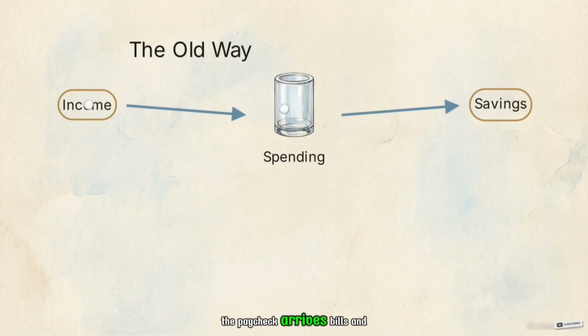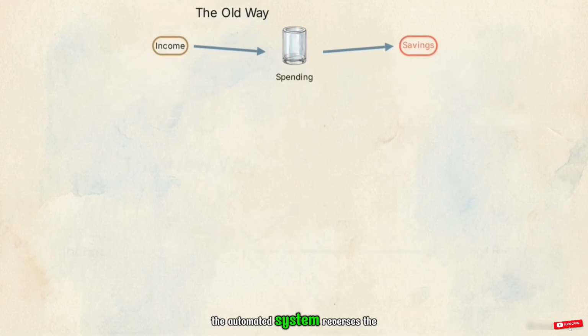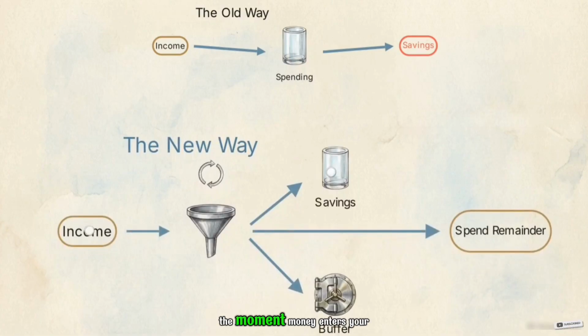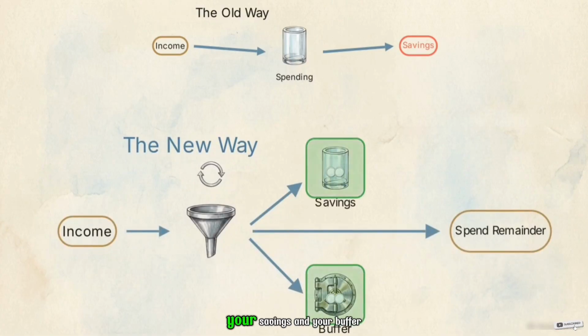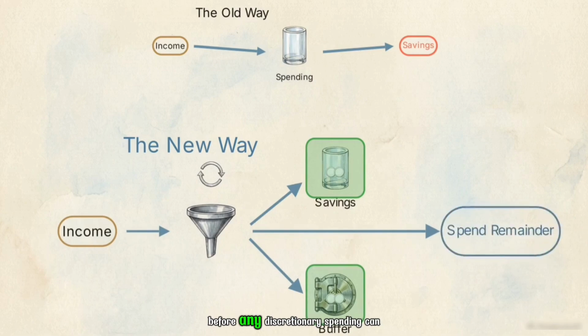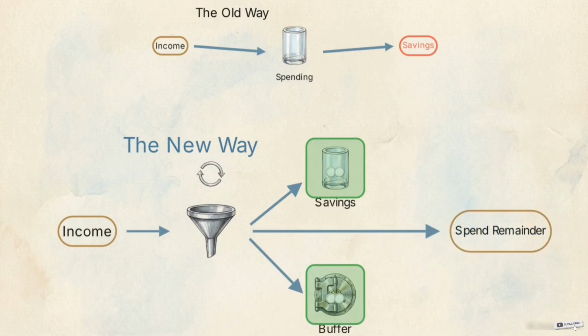This flowchart maps the sequence most people are taught to use. The paycheck arrives, bills and wants are paid, and whatever is left over gets saved. Because expenses expand to fill available income, there is almost never anything left. The automated system reverses the sequence. The moment money enters your account, it is forced into its designated jobs, your savings and your buffer, before any discretionary spending can occur. You only spend what remains.